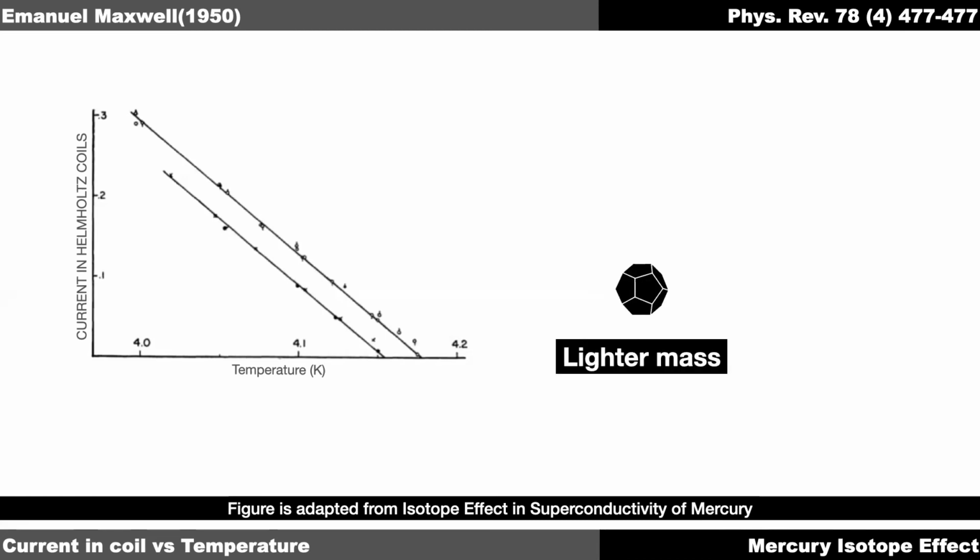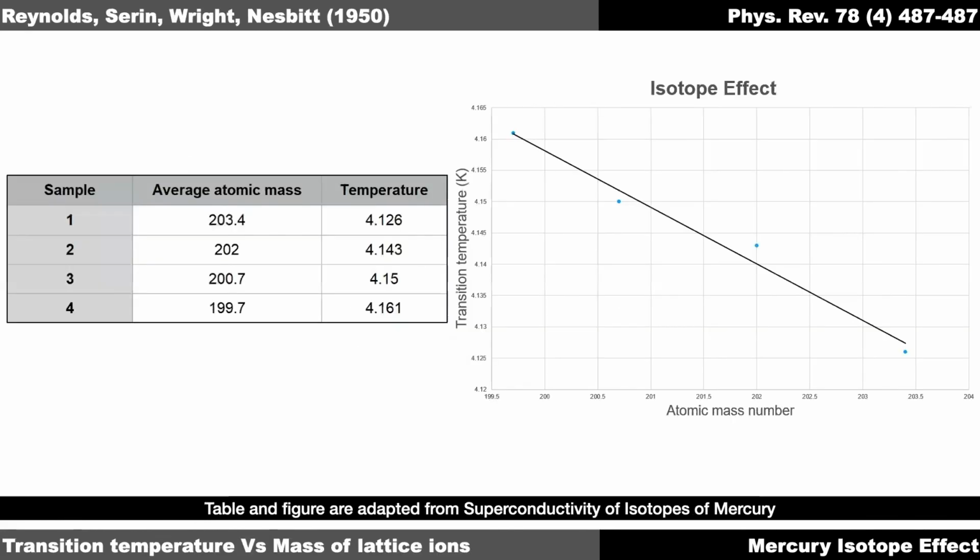One of the ways to look at this theoretically, which Bardeen gave, was that a lighter mass would be easier to oscillate when an electron comes and interacts with it, compared to a heavier mass, which would have a greater inertia and therefore be more difficult to oscillate. Therefore the transition temperature would be inversely proportional to mass. So the heavier the mass, the lower the transition temperature.